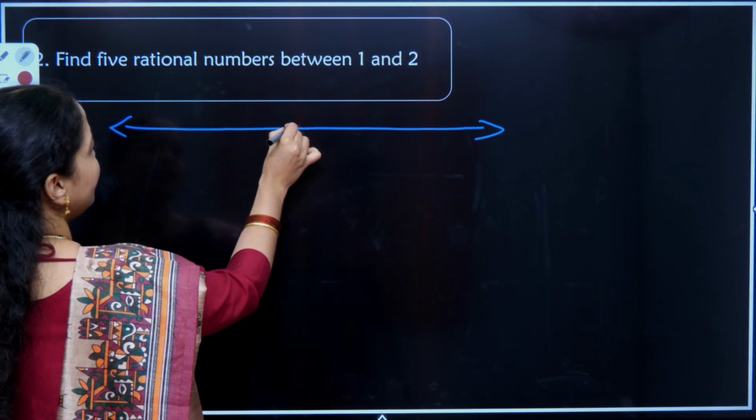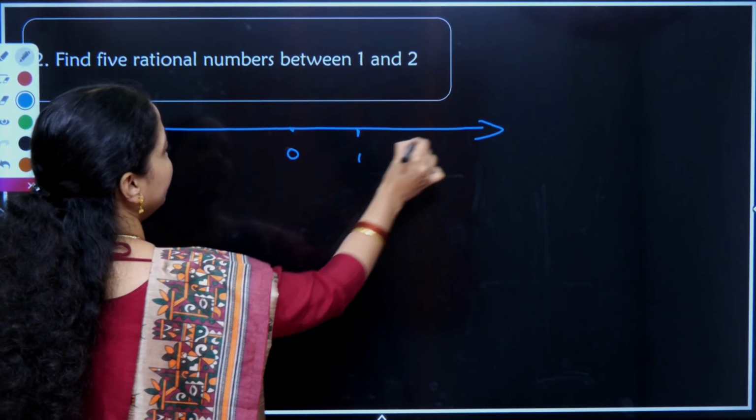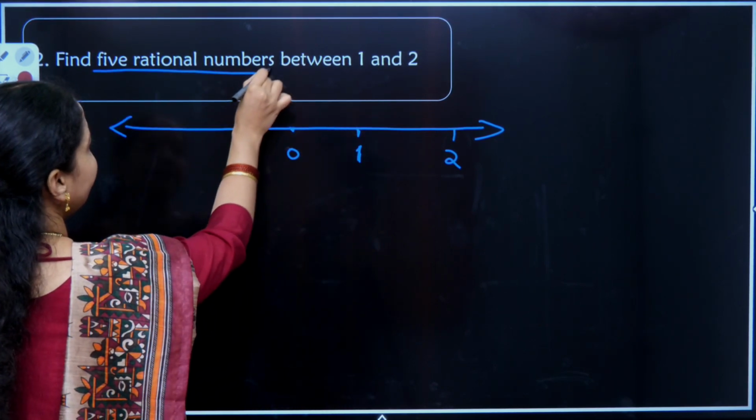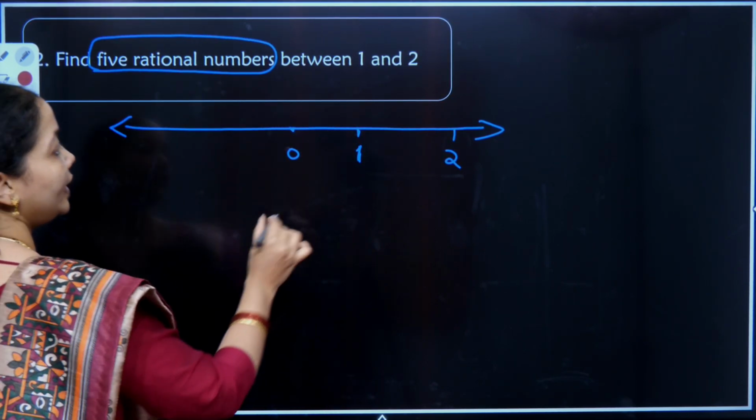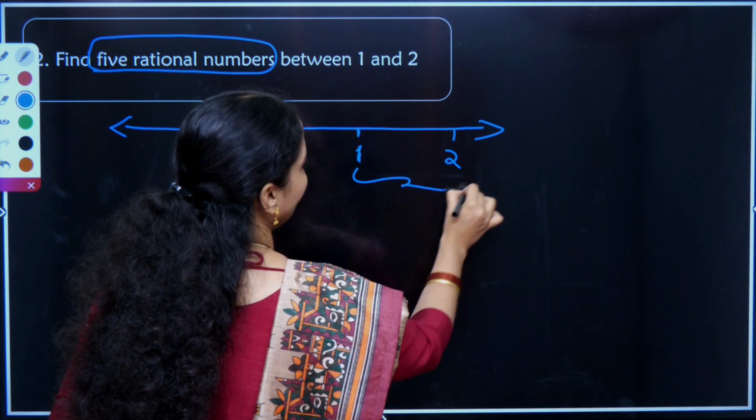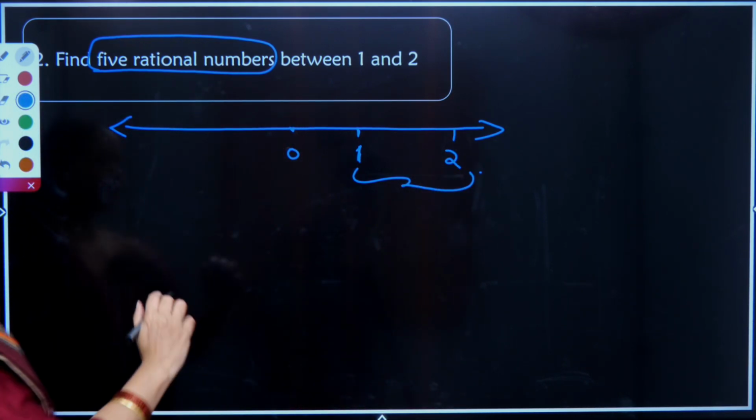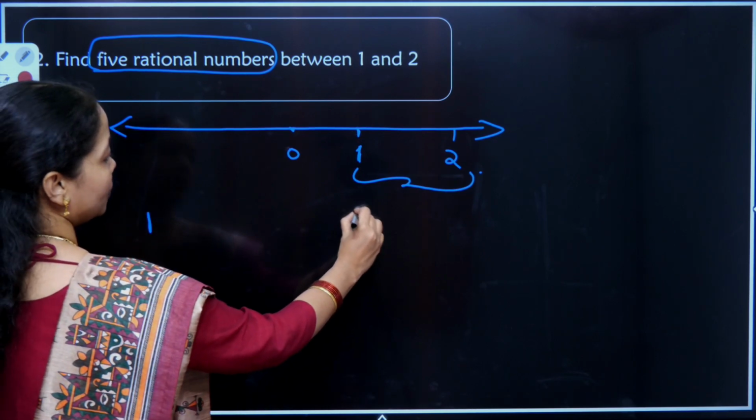I have 0 here, 1 here and 2 here. They are asking me to find 5 rational numbers between this 1 and 2. That means I should find 5 rational numbers. What is the technique? I'll write the numbers in one corner.